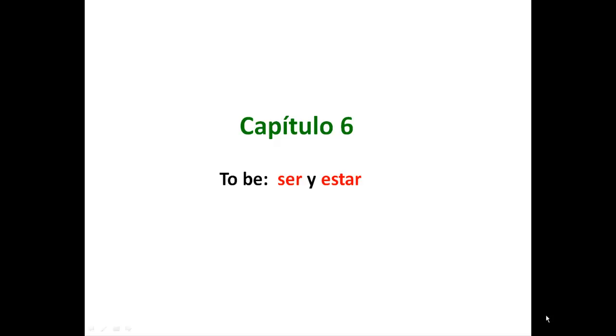Español 1, capítulo 6. El verbo ser y el verbo estar. Both of these verbs mean to be. In our very last chapter, we spent time talking about how people are feeling and their emotions or their physical conditions, and we used the verb estar.